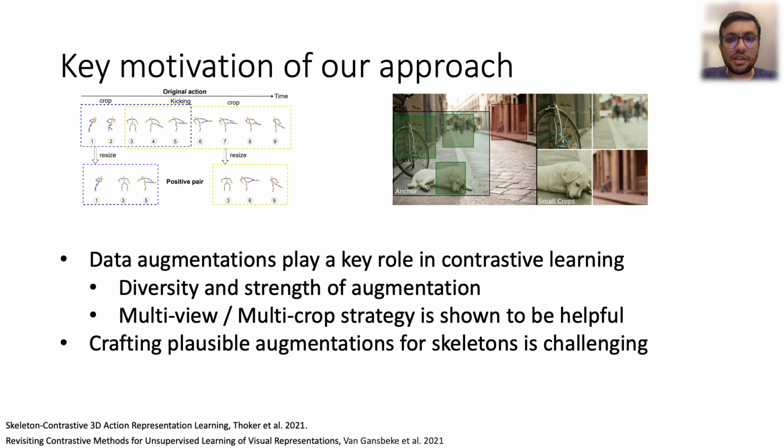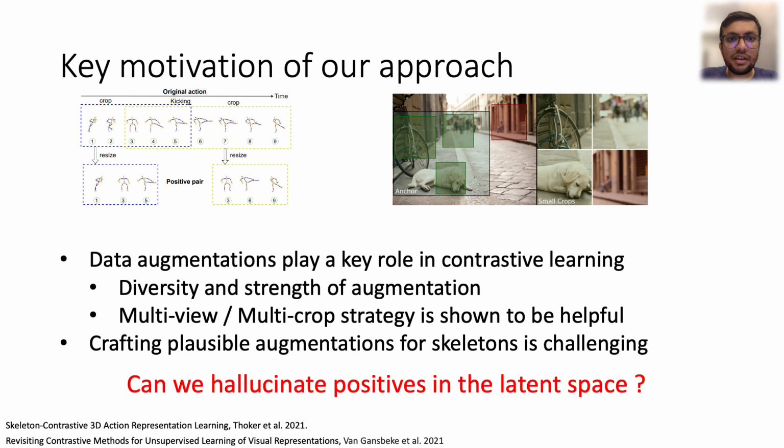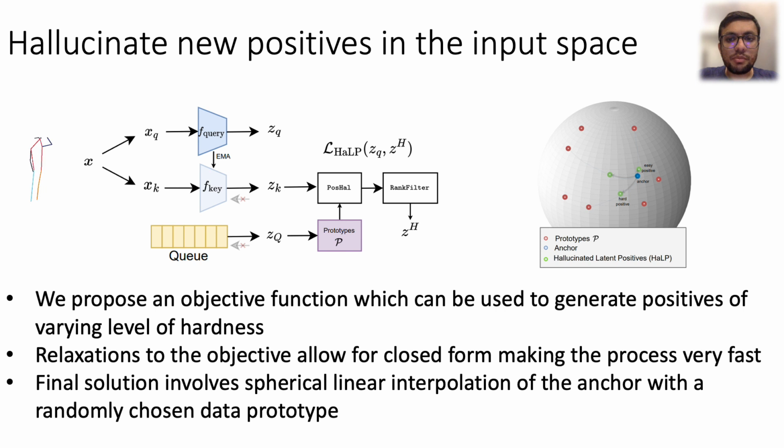Diversity and quality of augmentations is critical for self-supervised learning, but crafting new augmentations for skeletons is a difficult task. In this paper, we ask the question whether we can hallucinate positives in the latent space. We define hallucinated hard positives as samples which lie far from an anchor positive but have the same semantics. We propose an objective function to capture this requirement and then derive relaxations which let us hallucinate positives in a computationally inexpensive way. We will now go into some details on the problem, motivation, and our proposed solution.